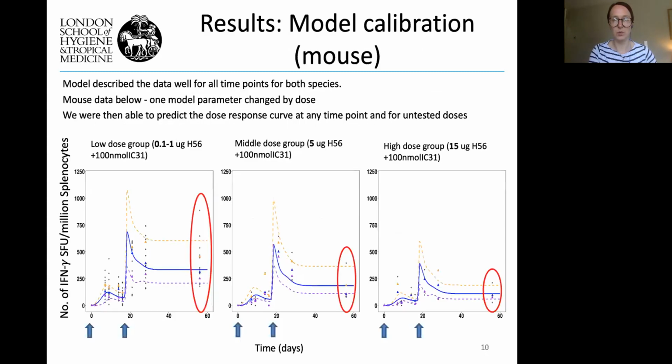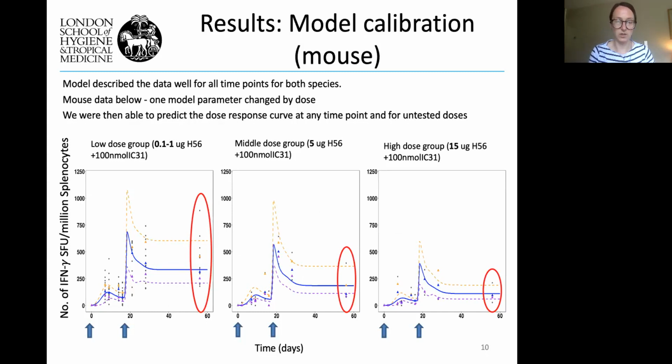So we calibrated the model to the data, as you can see here. I won't explain all of the points on these graphs, but just to say that the blue line and the blue triangles, the blue line being the model prediction and the blue triangles being the median of the response data, line up quite well. So that means that the model has done a good job of predicting the median response data.